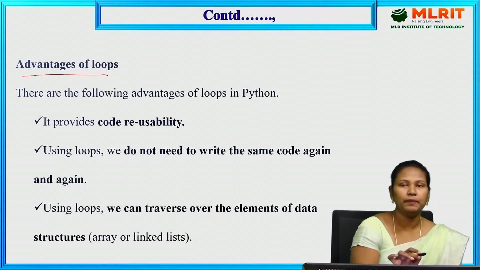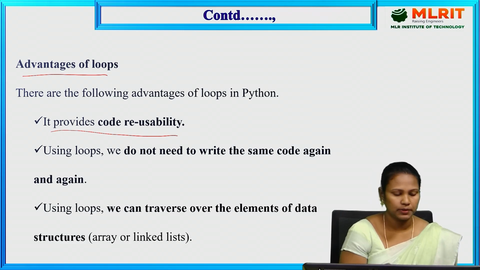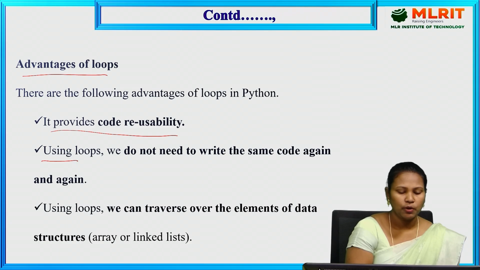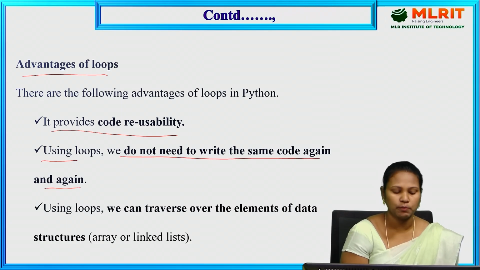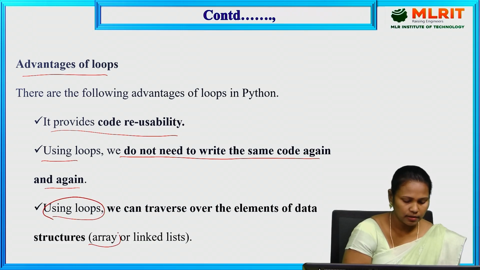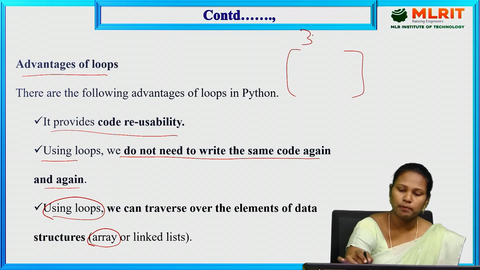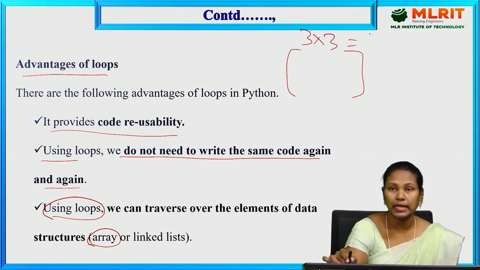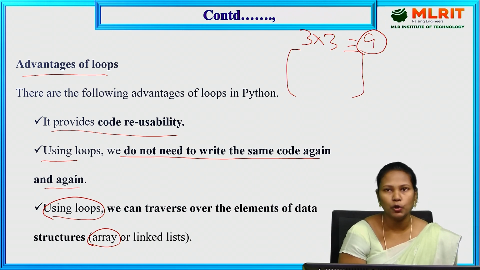So what are the advantages of loops? The first one is code reusability. We are reusing the same code again and again until the condition fails. Using loops, we don't need to write the same code again and again, so we can reuse the same code. With the help of loops, we can also create arrays. In arrays, we have n number of values. For a 3 by 3 matrix, we need to enter 9 values, and for entering the 9 values, we use loops only.